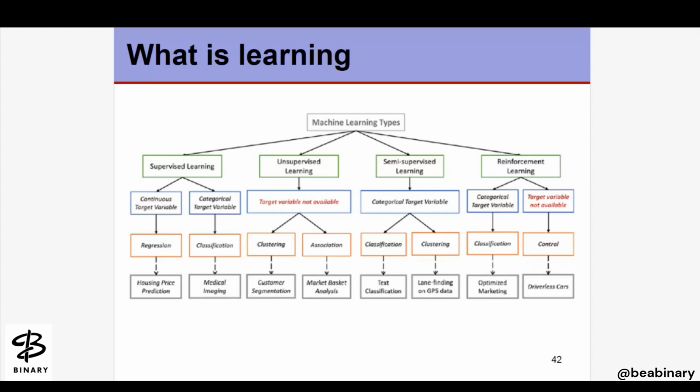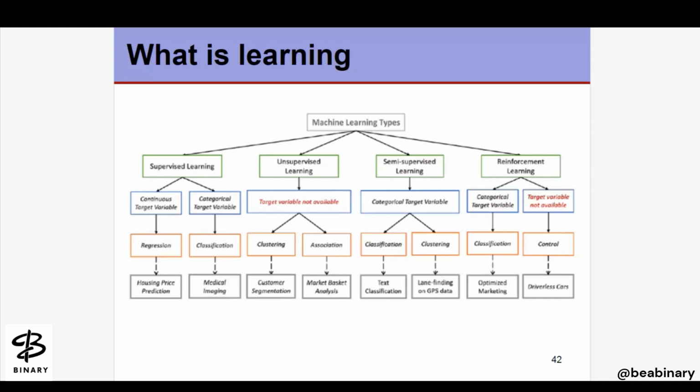When we talk about the categorical target variable, we are talking about classification, where we divide the data category-wise. The application here is medical imaging. In unsupervised learning, the target variable is not available; no labeling of data is available. Here we have clustering and association. Clustering is used for customer segmentation, and association is used for market basket analysis.